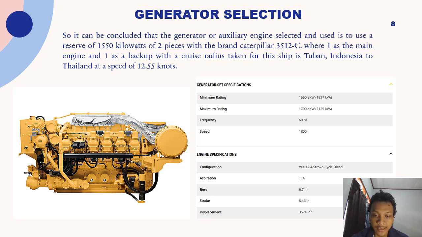15,361 kilowatts is taken. So it can be concluded that the generator or auxiliary engine selected and used is a reserve of 1,650 kilowatts, two pieces with the brand Caterpillar 3512C, where one is the main engine and one is a backup, with a cruise radius taken for the ship from Tuban, Indonesia to Thailand at a speed of 12.55 knots.